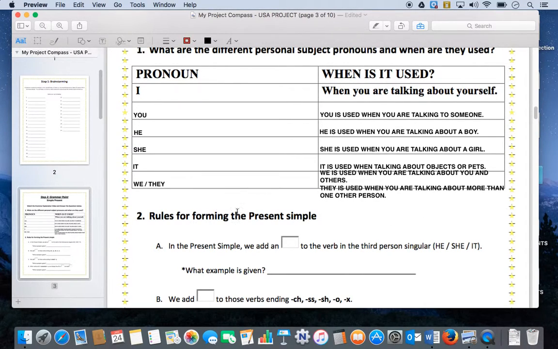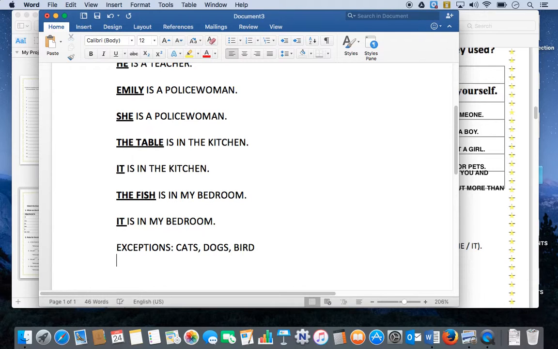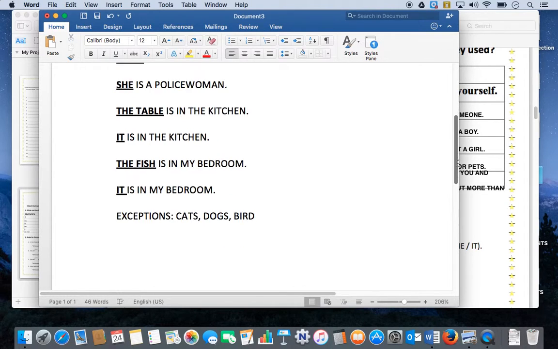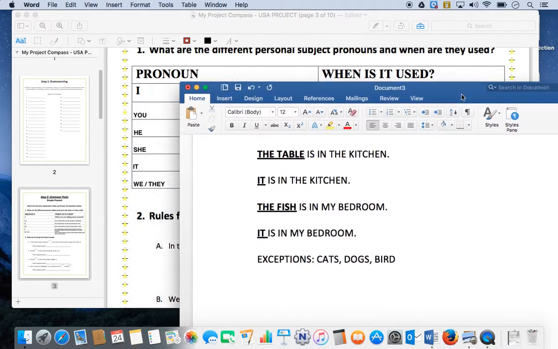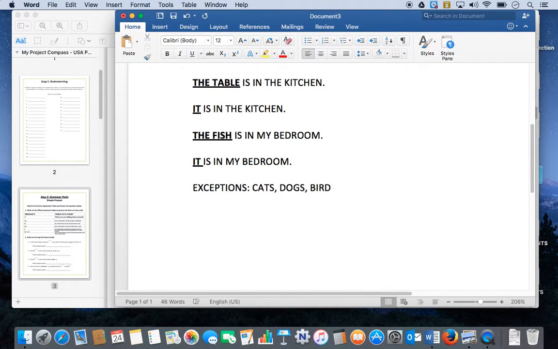So for example, let's go back to our Word document and look at the examples. Let's say Dwayne and Emily are teachers. The nouns that we're looking to replace here are Dwayne and Emily. So this is for "they." If we replace Dwayne and Emily, we say "they are teachers," because we're talking about two people.